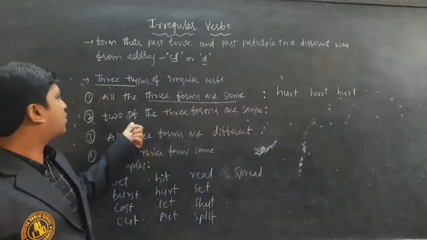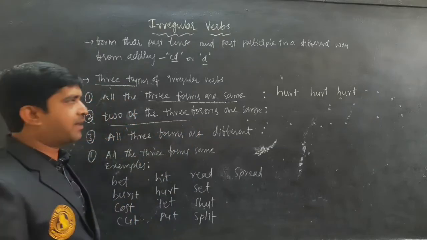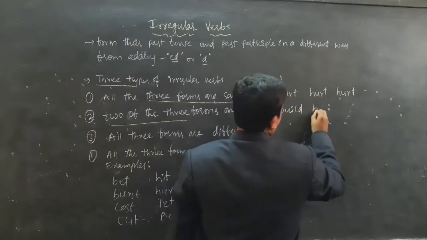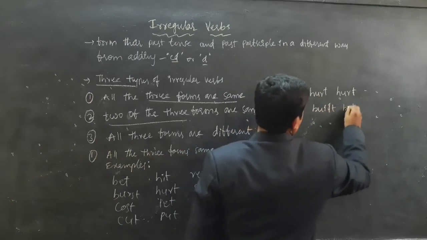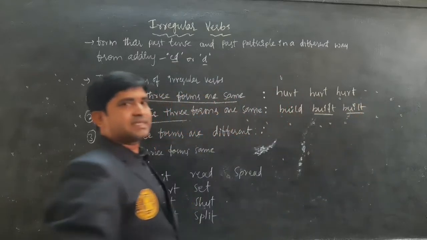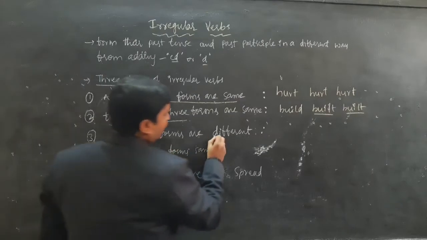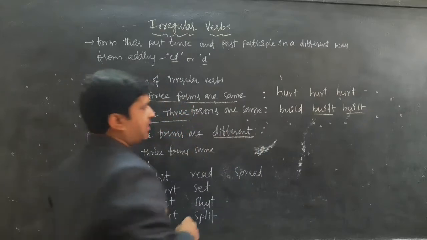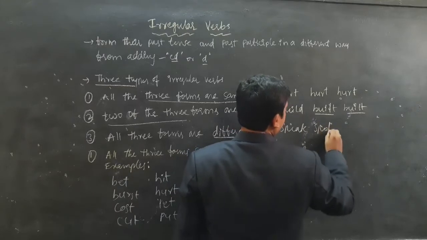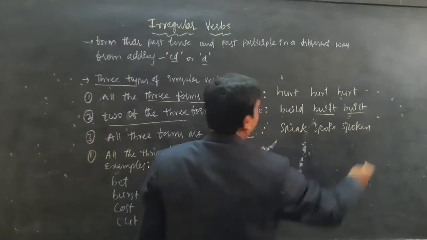And here two of the three forms are the same, for example built. Here two forms are the same, and here all the three forms are different. See speak, spoke, spoken. All the three forms are different.